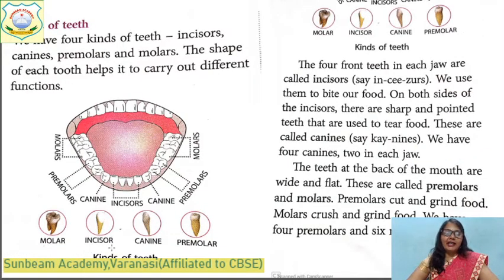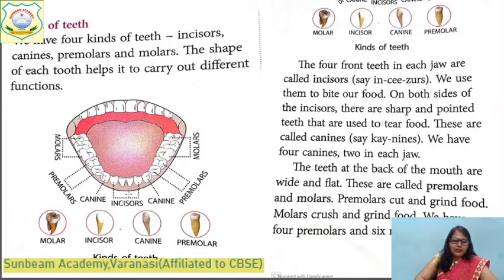Yes. Our teeth are of many types. They are called kinds of teeth. We have 4 kinds of teeth. First is incisors, canines, premolars, and molars. These are specific in number, specific in size, and they have a special work. We chew the food, we cut the food, we grind the food. For these different types of work, we need different types of teeth. The shape of each tooth helps it to carry out these different functions.